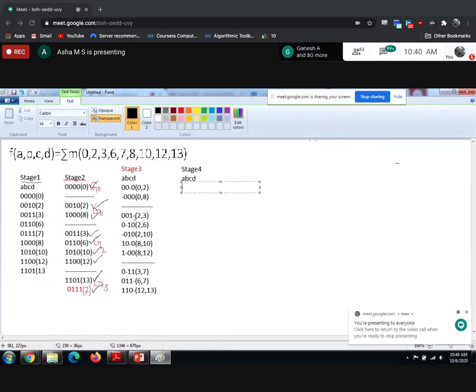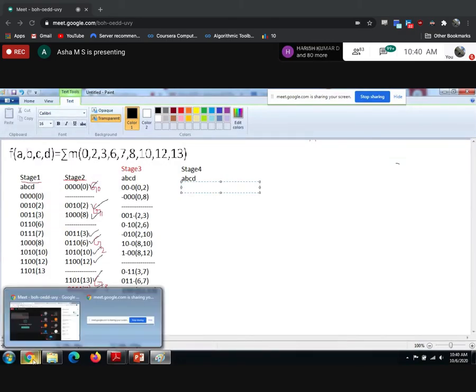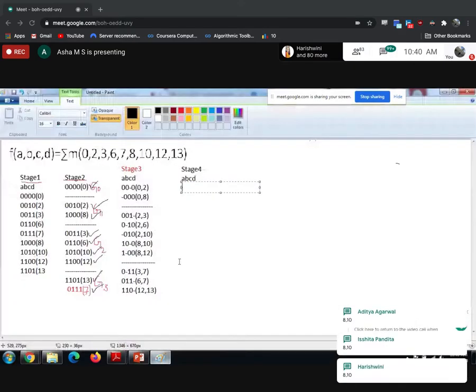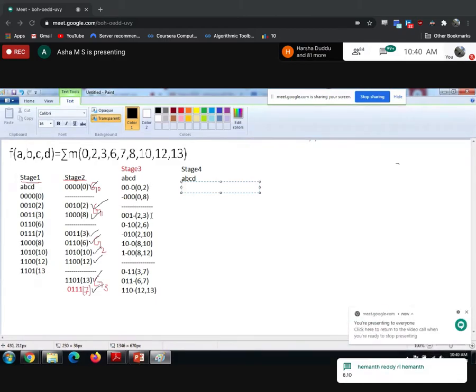In a simple way, in group 2, check where the hyphen is in the third variable. Check for which combination hyphen is in the third variable. Can you tell me the combination? See, I want to compare the first combination of the first group with the second group elements. 0, 2 and 2, 3 is not possible.